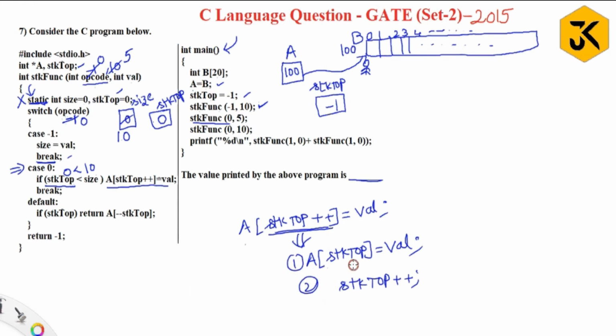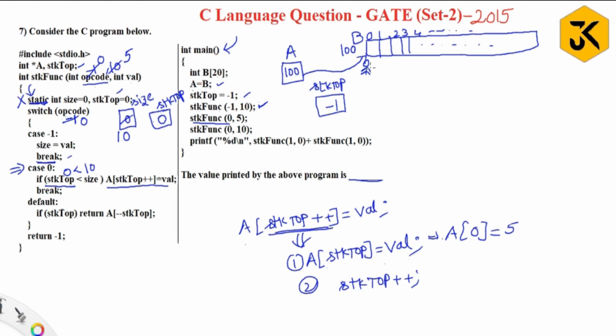Now first, A of stk top equal to value. What is stk top? Stk top we need to take first locally. If local is not available, we need to go for global. Local is available with a value 0. That means A of 0 equal to value. What is value? The value we passed is 5. So A of 0 equal to 5.